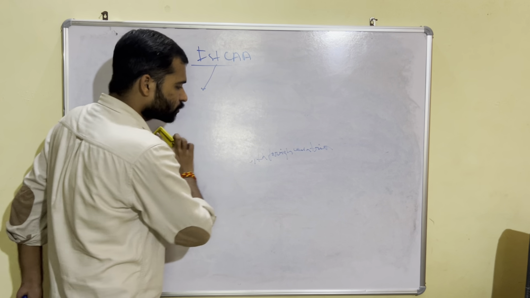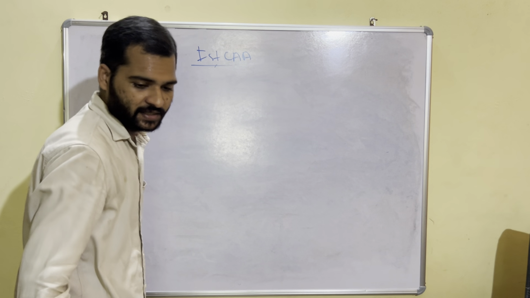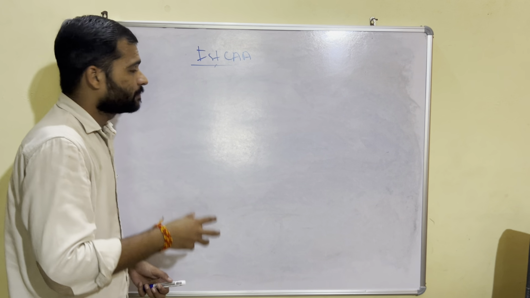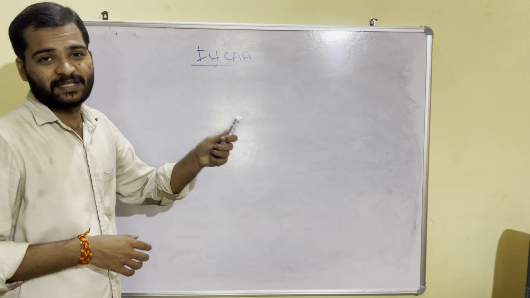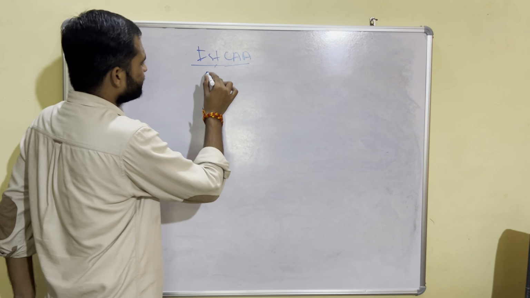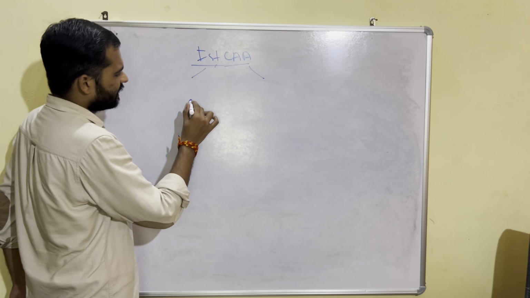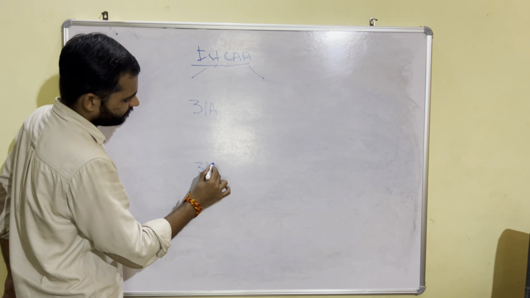And the most important part added by the first Constitutional Amendment Act, the main focus, because by this part the government was trying to bring land reforms. So what did it introduce? Article 31A and Article 31B.